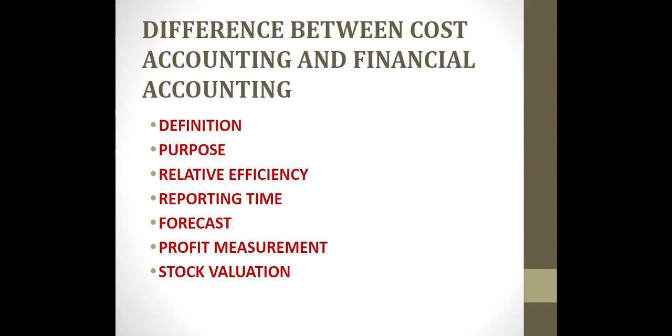And the next concept is the difference between cost accounting and financial accounting. So first, you must understand the meaning of cost accounting and financial accounting. Cost accounting is referred to as a form of managerial accounting that is used by businesses to classify, summarize, and analyze the different costs with the purpose of cost control and cost reduction, and thereby helping management in making better decisions.